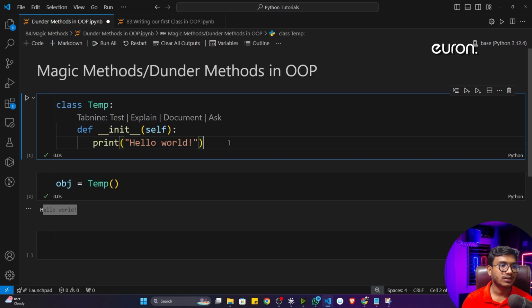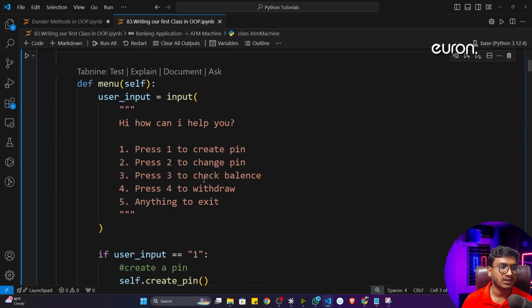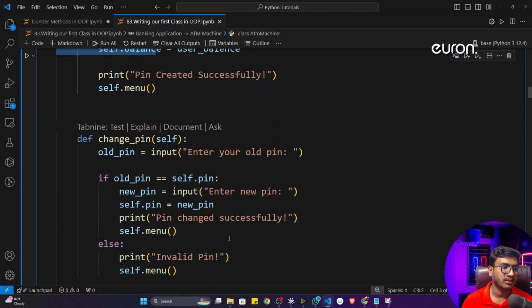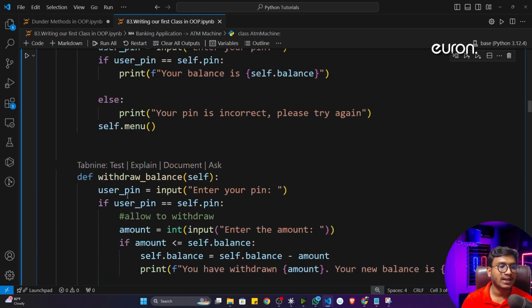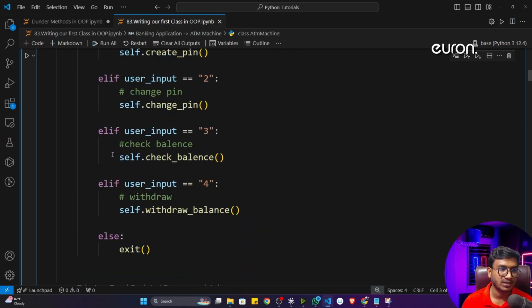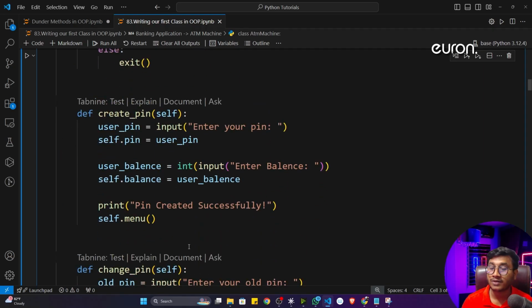I just wanted to ask you one question: why is this magic method super important whenever you are creating any kind of software application? We learned in our ATM machine that whenever I define different methods, you can see create pin, menu, change pin. Unless I call these methods, they won't give me any output, because if you define any function or method, unless you call it, it won't give any output.